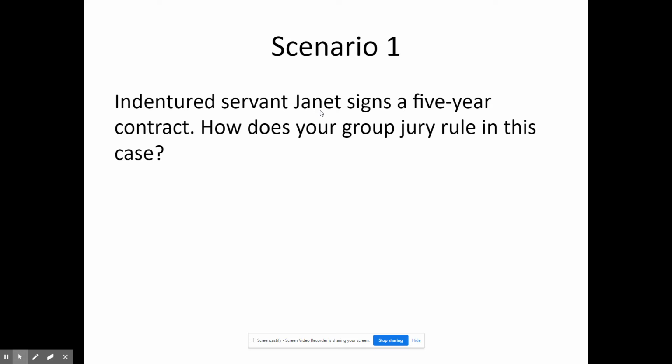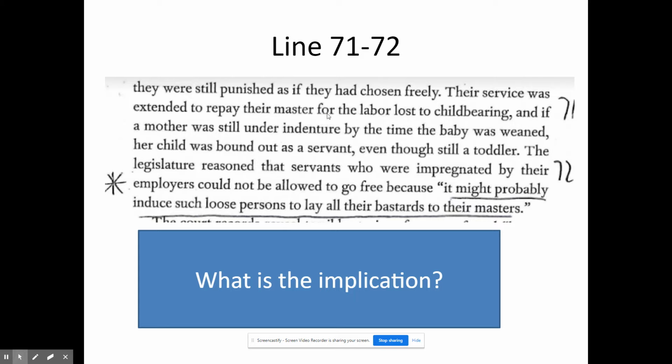The question is whether or not her pregnancy counts as labor. When we look at the reading, it says that the mother was still under indenture by the time the baby was weaned. Her child was bound out as a servant, even though still a toddler. And it looks at how they have to repay the labor lost to the master.